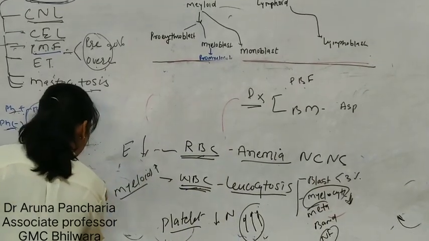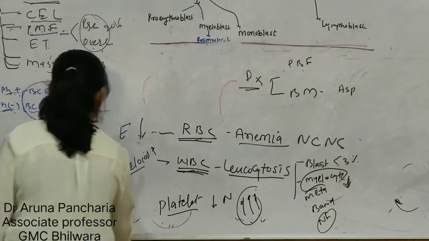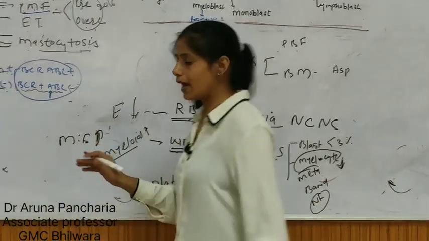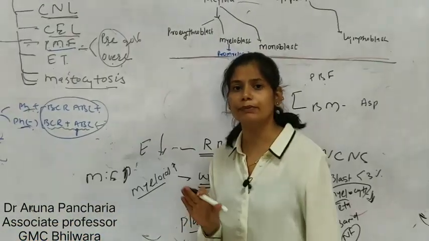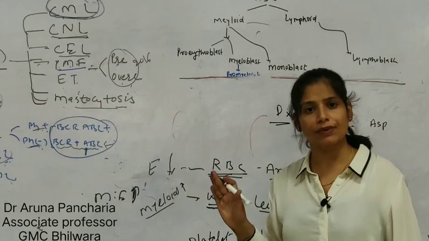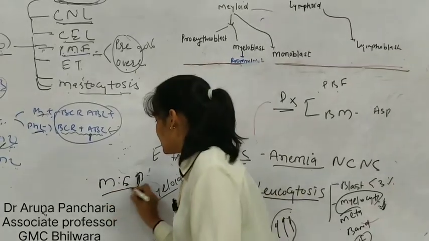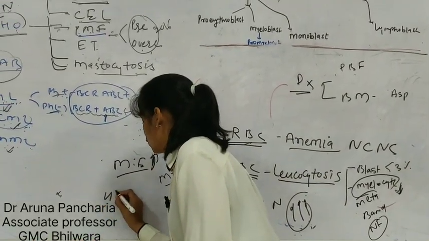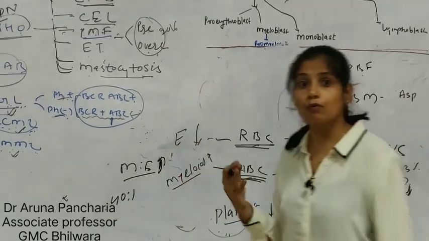The ME ratio is going to increase. Normally the ME ratio is 4:1 to 20:1, but in this case the ME ratio increases up to 40:1 or more than that.